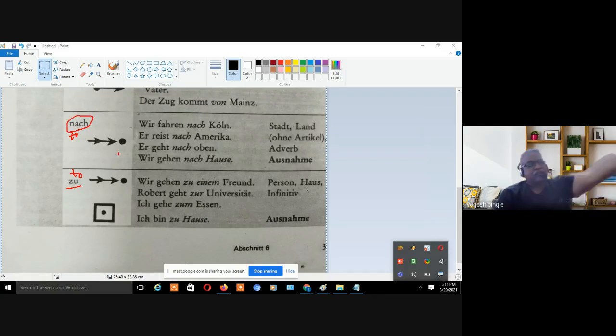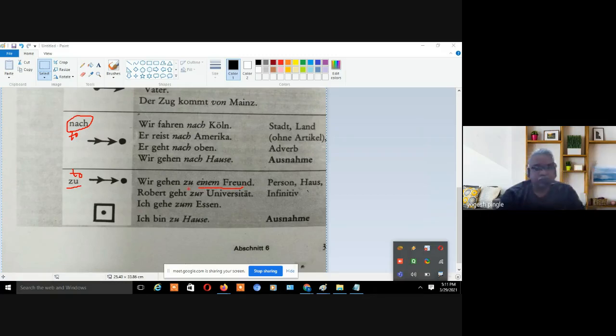And let's say one of my friends is staying nearby my place only, like he stays near Vasai Road, nearby my place, so there I will use "zu". So "zu" is generally used for nearby places, number one, right? "Nach" is used for far places, number two. Second thing is that there are some situations where I have to use "zu" only. So let's see the example again. Wir gehen zu einem Freund.